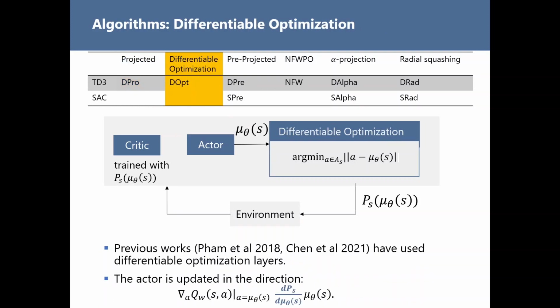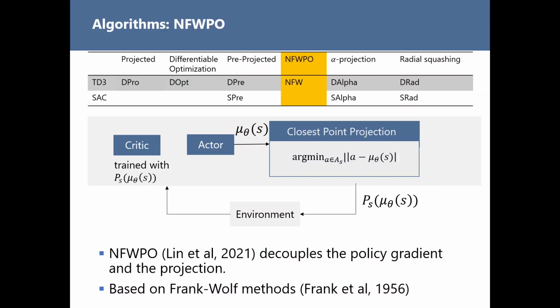To solve this issue, previous works have proposed using differentiable optimization layers to perform the closest point projection. With this, we can compute the gradient for the closest point projection step, and the actor can be updated in the correct direction. Another previous work proposed decoupling the policy gradient and the projection step. This algorithm is based on the Frank-Wolfe optimization method.